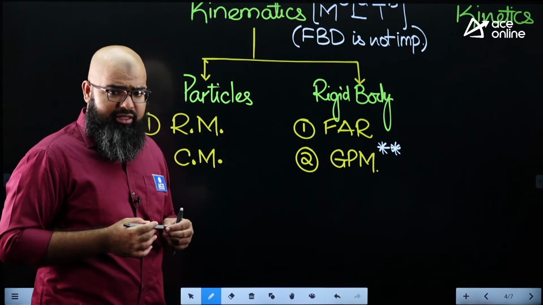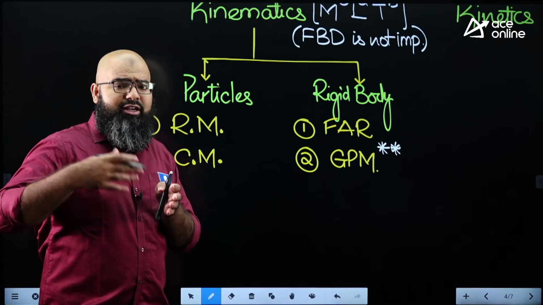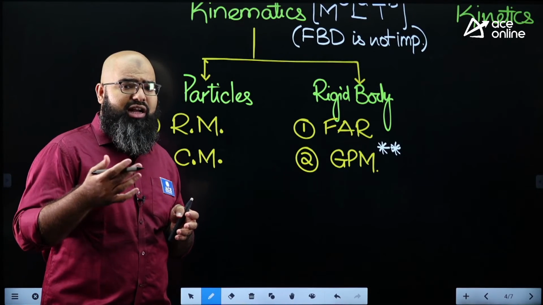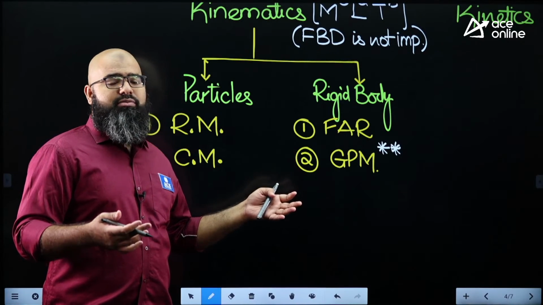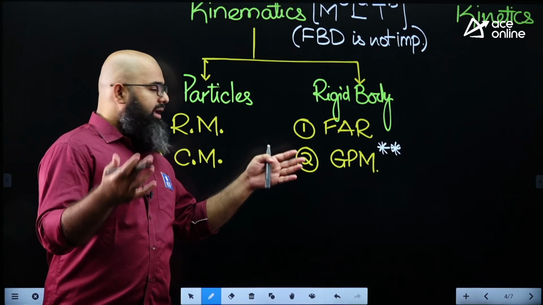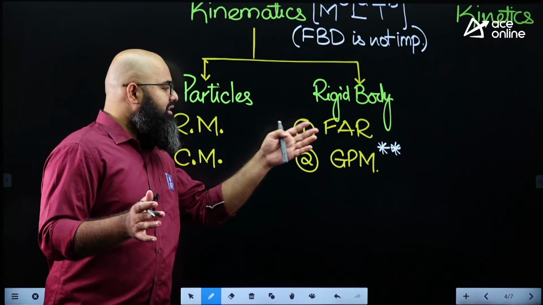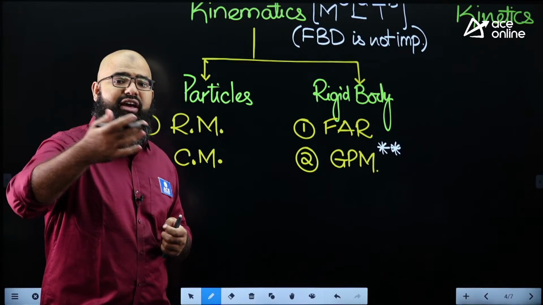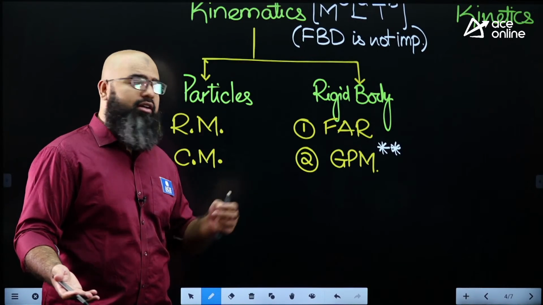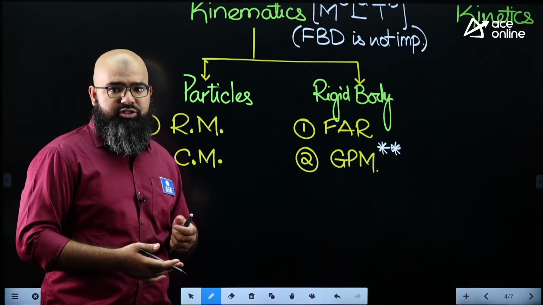The reason, again, is that later on when you study theory of machines, you will come across the concept of mechanisms. When it comes to mechanisms, you will find out that mechanism elements basically have general plane motion only. For example, take a connecting rod in a 4-bar linkage mechanism. It is going to undergo general plane motion.